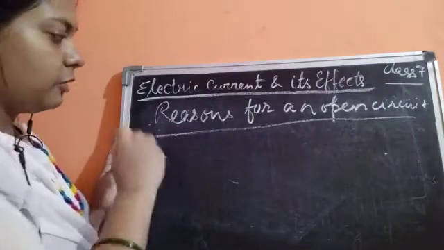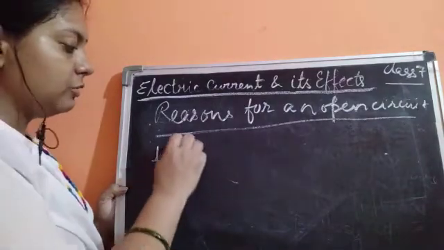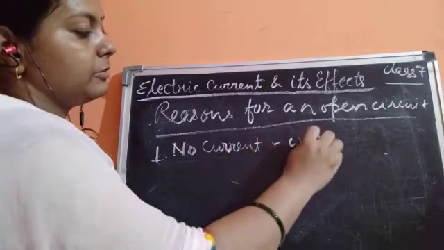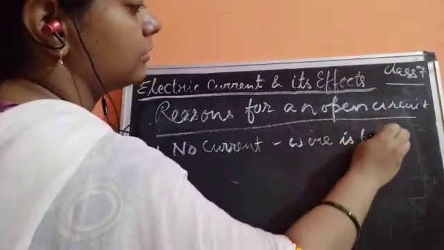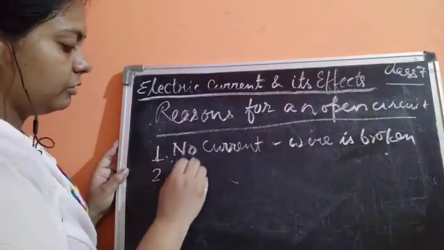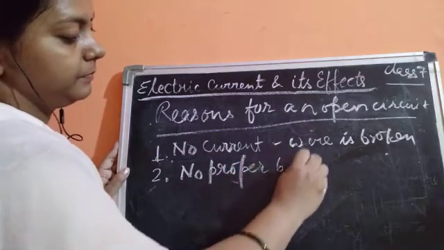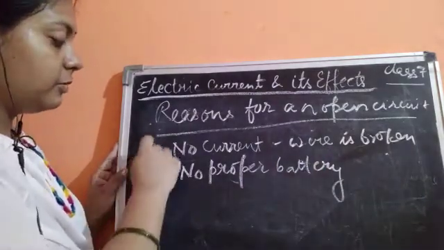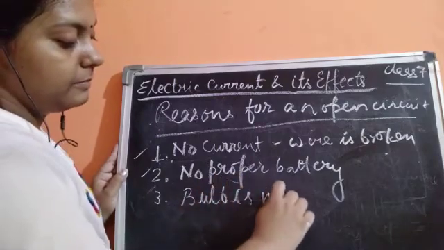The first reason for an open circuit: how is a circuit said to be open? It is said to be open because no current is flowing. No current flowing means there could be some problem in the wire. The wire might be broken. Next, the reason could be no proper battery or power supply. There could be other reasons also. If both of those are correct, the bulb may be fused, or the bulb is not proper.